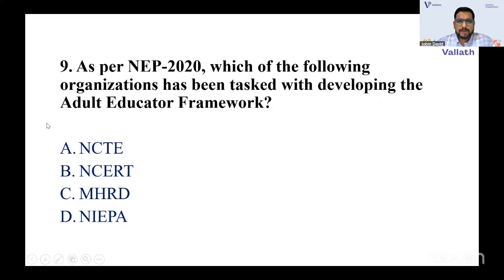As per NEP 2020, which of the following organizations has been tasked with developing the adult educator framework? NEP 2020 is an important topic where you will have questions from the education policy. In some questions, they ask about the education policies of 1986 and 1968, because if you study 2020, you should have a comparison to the previous education policies also. So you should give focus to NEP 1986 and also 1968. What is the answer to this question? It is the NCERT, National Council of Educational Research and Training. That's it.